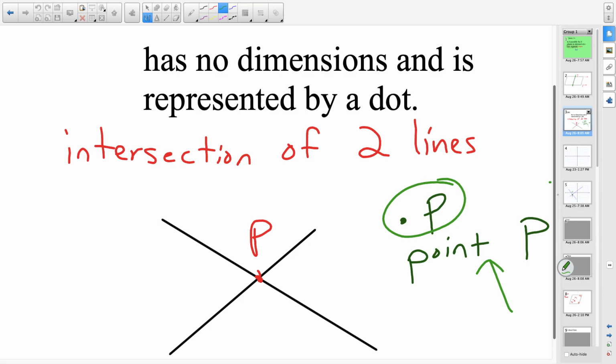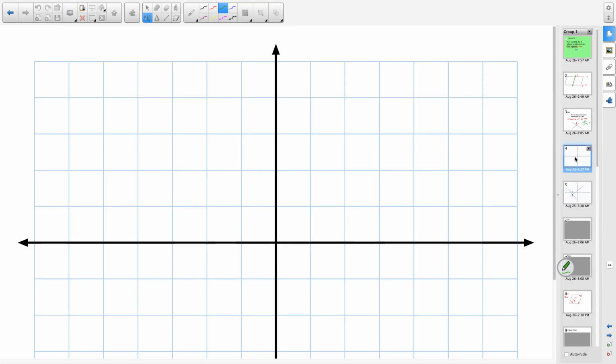We talk about it having no dimension, but something has to be there. I can't tell you to look at this coordinate plane and tell me where is point P. When you look, you need something to look at. That's why we say it is represented by a dot. Now that I put point P up there, now you can look and say, oh, well, point P is at that coordinate of 1, 2. That's why it has to be represented by something.